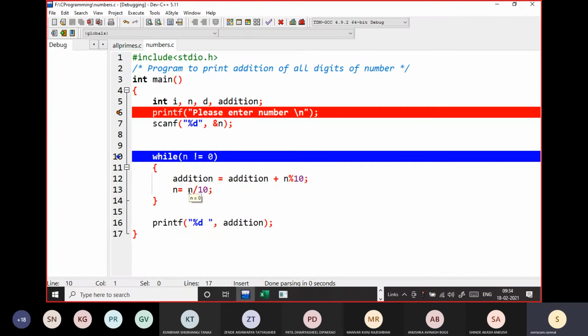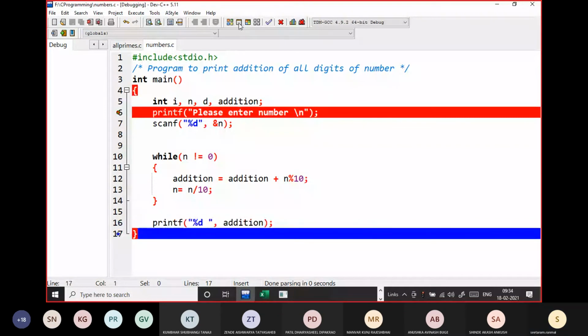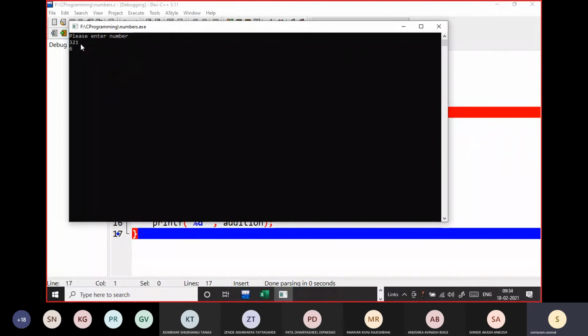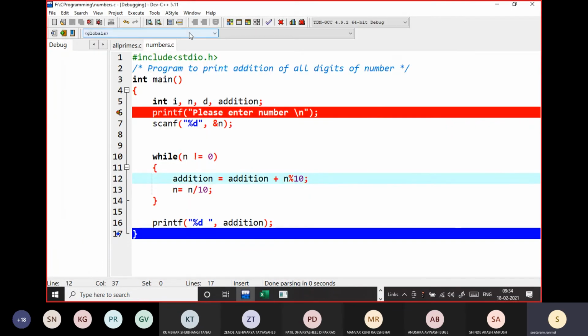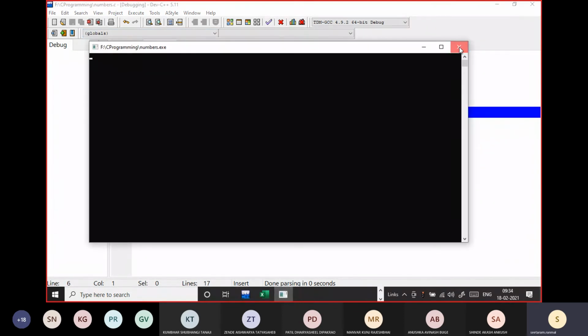Now n becomes 0, because 3 upon 10 is 0.something, and as n is an integer, it will become 0. It will come outside. You can see the addition of all the digits is 6. This was the output. You can press F5 to come outside to see the execution.